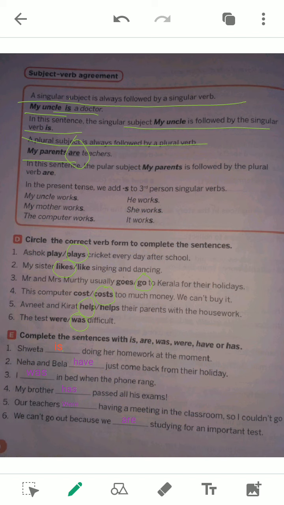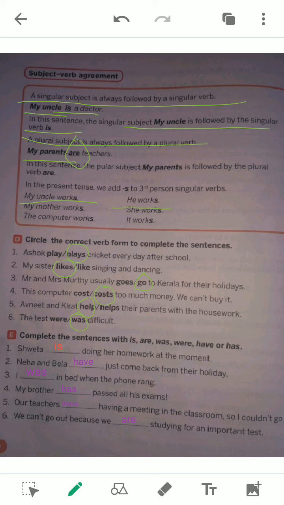In principal verbs, active verbs like do, work, etc., what happens? We add s in the present tense only. We add s after the verb in case of present tense only. Sometimes the verb takes es, or sometimes it takes s itself. Always remember. For example, my uncle walks. My uncle is a singular subject. That's why my uncle walks, not walk.